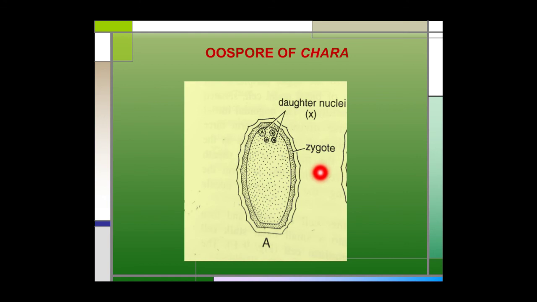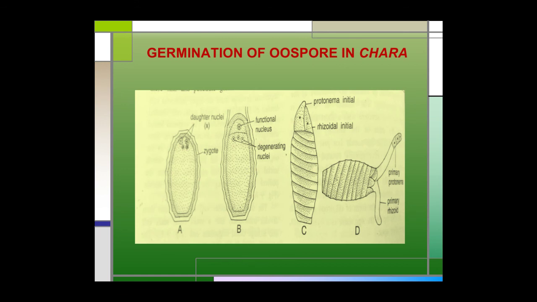The oospores of Chara do not germinate in dark. They require white or red light for their germination. At the time of germination of the oospore in Chara, the diploid nucleus of the oospore divides meiotically to form 4 haploid nuclei.